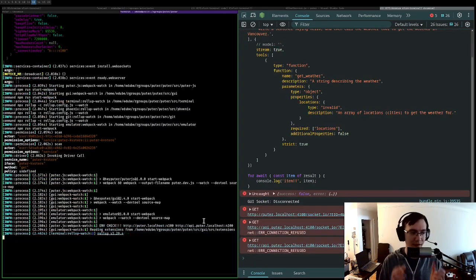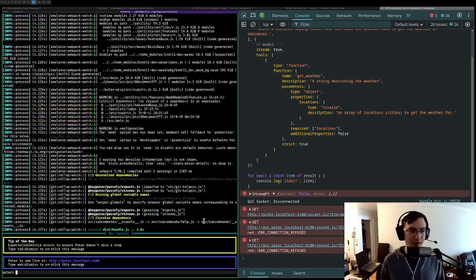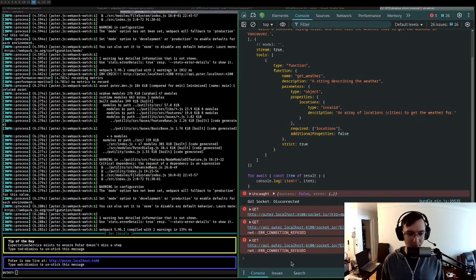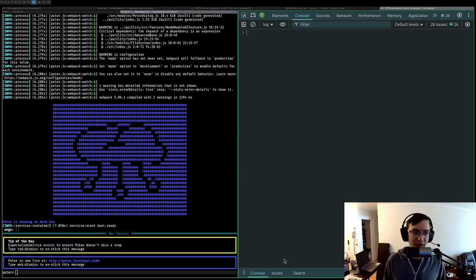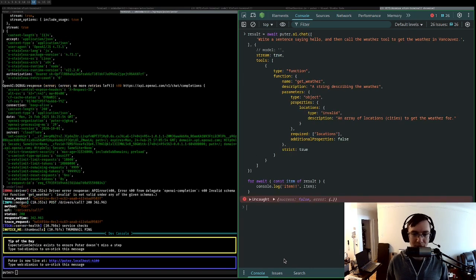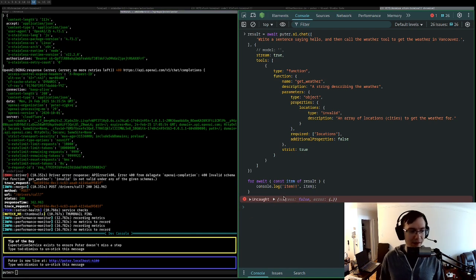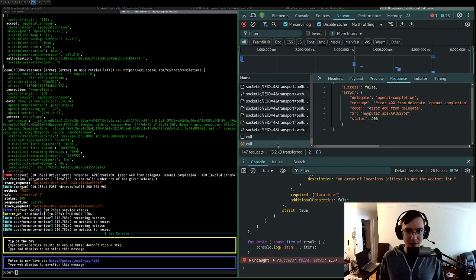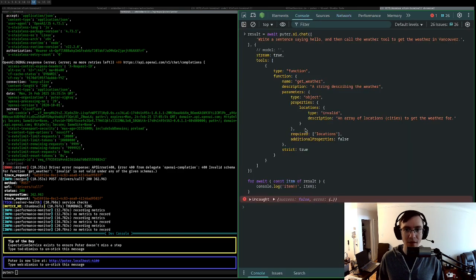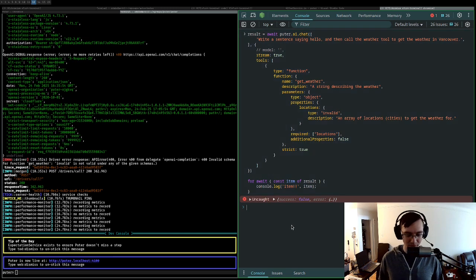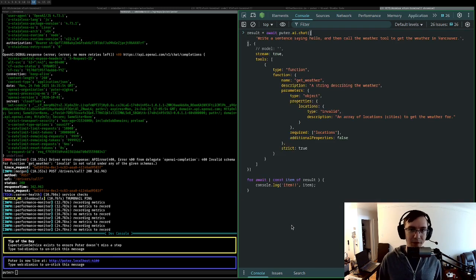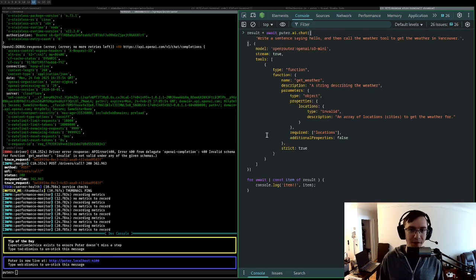Reloading the server again. We're going to wait to see the pewter logo. And I'm going to send my invalid request. Okay, so did this work? Well, the request did resolve this time. Oh, actually, this test was invalid. I wasn't testing through OpenRouter, which I was intending to do. I was testing through OpenAI still.